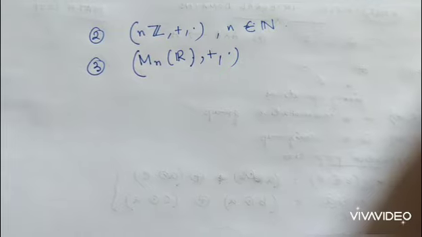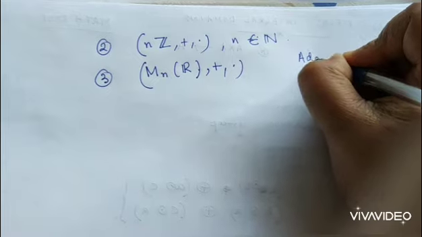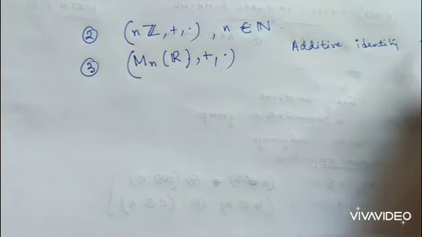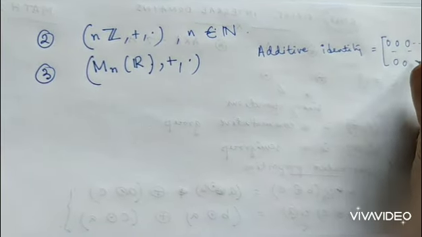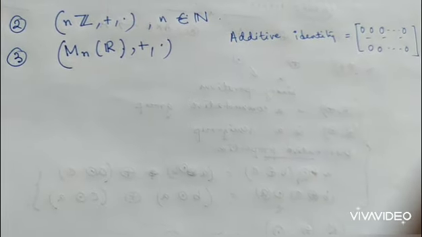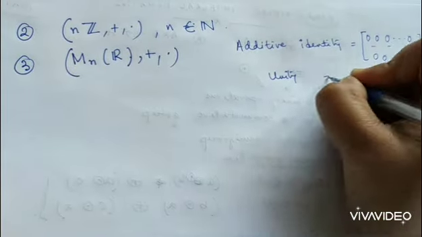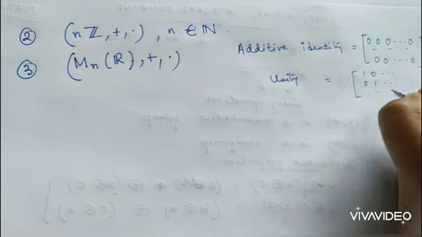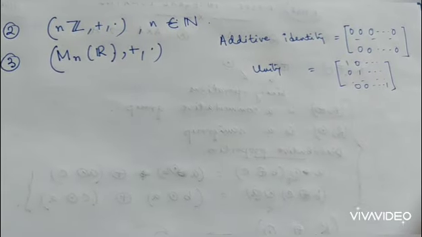With respect to addition, it will form a commutative group where the additive identity is the null matrix, all entries 0, and the unity element shall be the identity matrix.